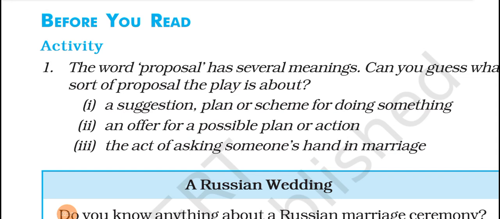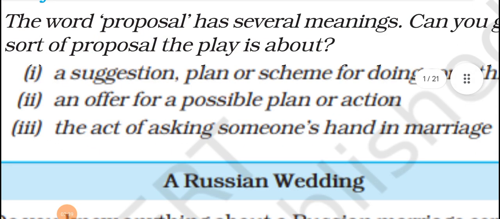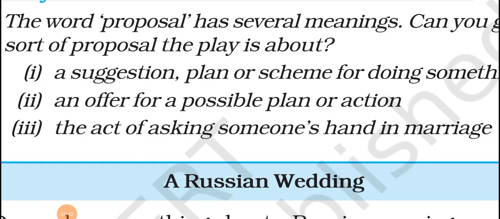When we are doing something, we should make some plan. When we are giving some suggestion to anyone, when we are planning anything, that plan is called proposal. This is one meaning.